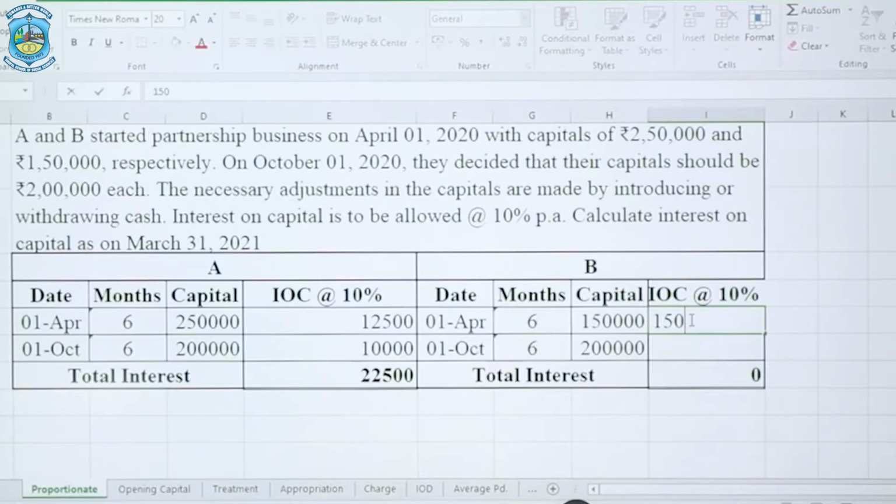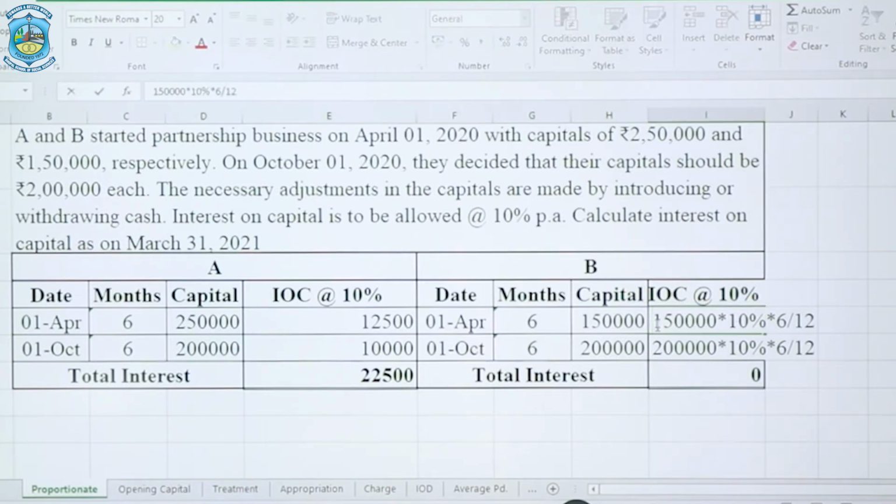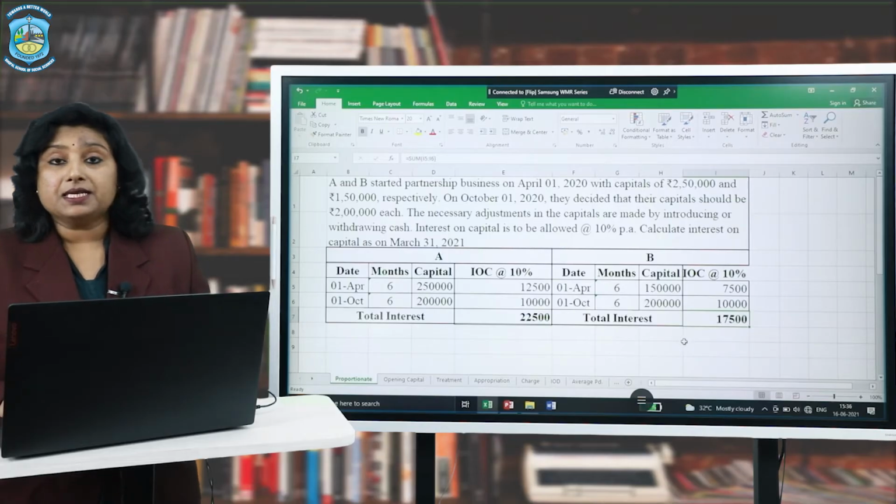So for the first 6 months it will be calculated on 1,50,000 at the rate of 10% for 6 months, and just in the same way we will calculate for 2 lakhs for the next 6 months, again at the rate of 10%. As simple as that. Alright, so this is how the calculation is to be done. Now to find the result, I'll give you the answers. And here we have, for the first 6 months, B's interest on capital is 7,500, whereas for the next 6 months again it is 10,000.